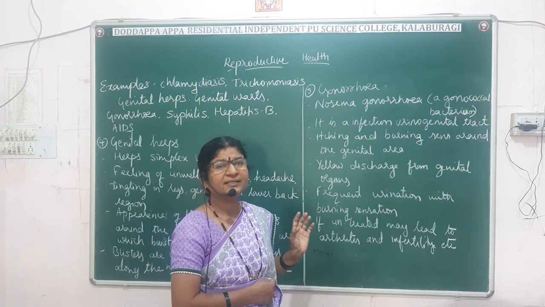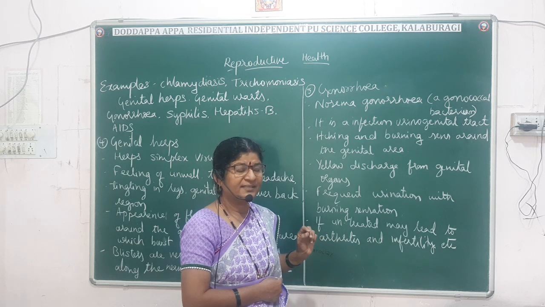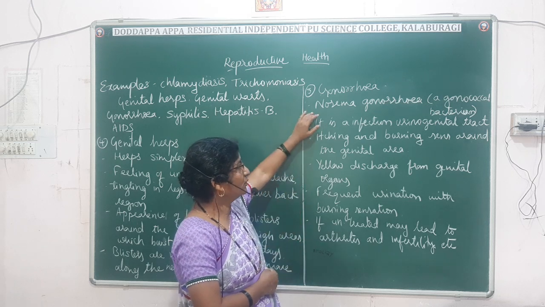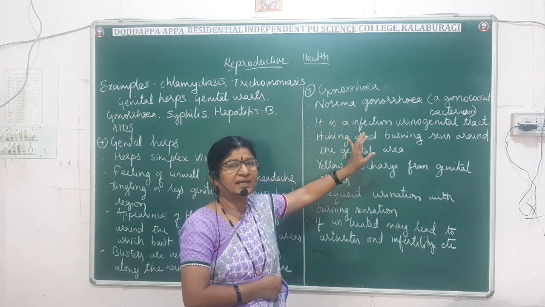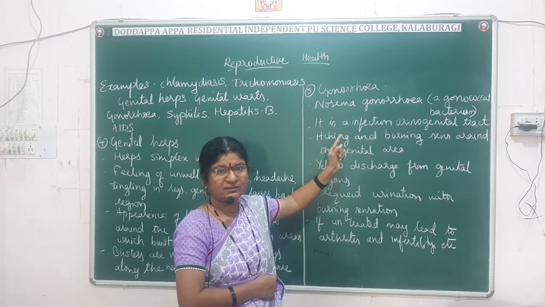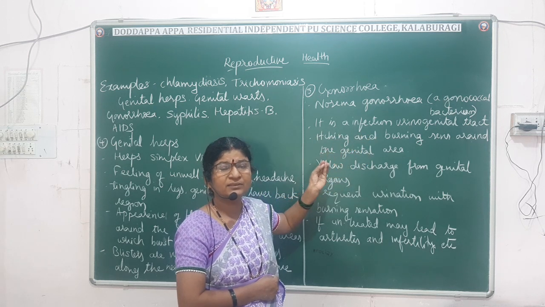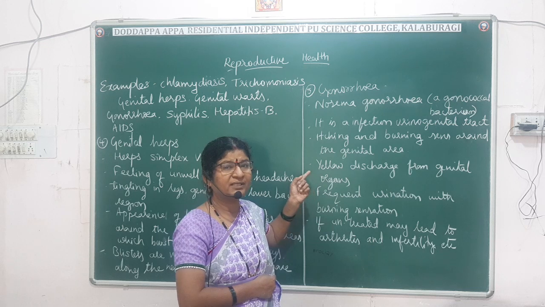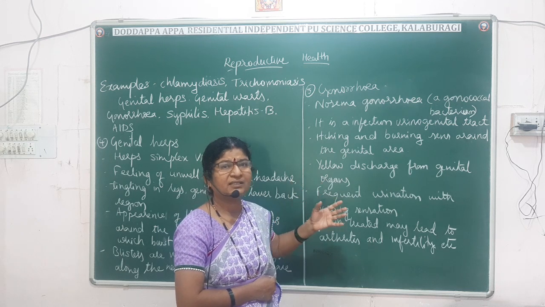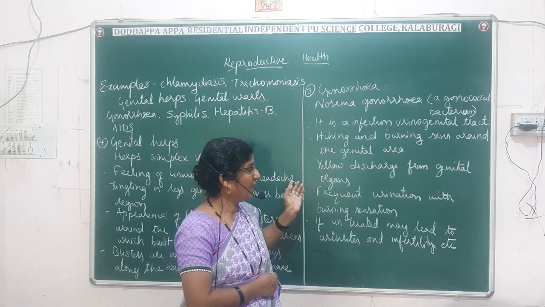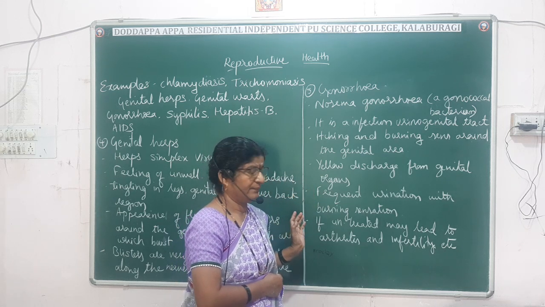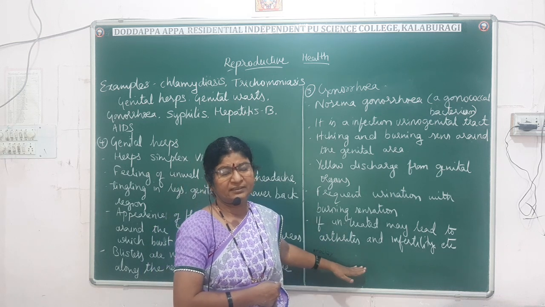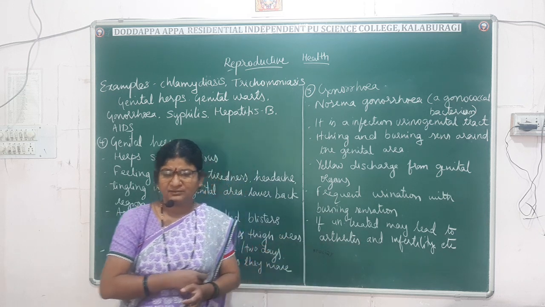What is gonorrhea? It is a sexually transmitted disease transmitted by a gonococcal bacterium called Neisseria gonorrhoeae, and it infects the urinogenital tract. There is a yellow discharge from the genital organs, and urination with a burning sensation. Frequently the person will go for urination. If it is untreated, it may lead to arthritis and infertility. Now let us go to the next disorder.